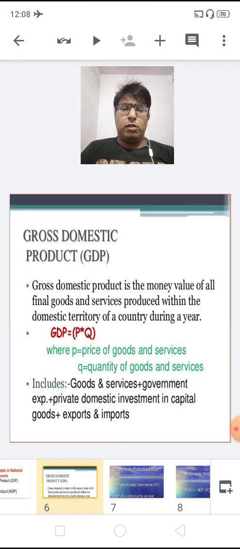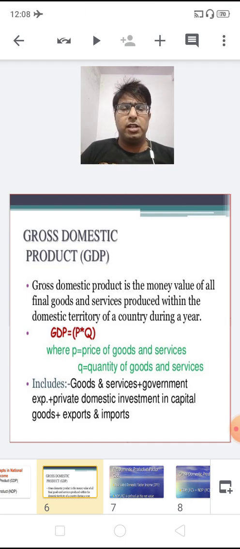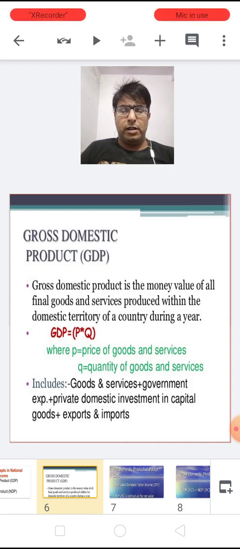Now what is gross domestic product? Gross domestic product is the money value of all the final goods and services produced within the domestic territory of a country during a period of one year. GDP equals price multiplied by quantity: the price of the various goods and services multiplied by their quantity gives the value of GDP.